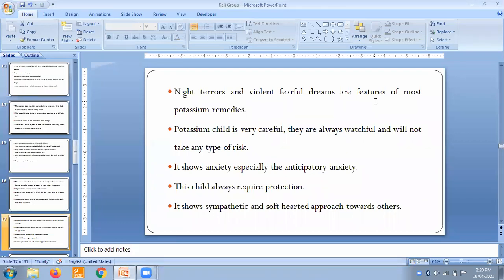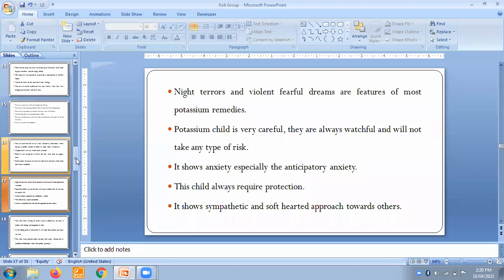Nightly, this patient really gets fearful dreams. At night they are having violent and fearful dreams, night terrors, and they wake up due to these fearful dreams. This is the most important feature of most potassium remedies.